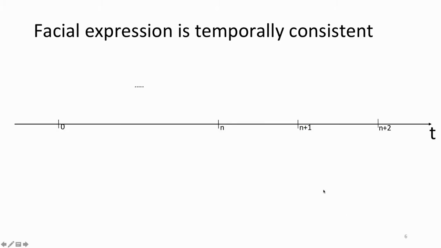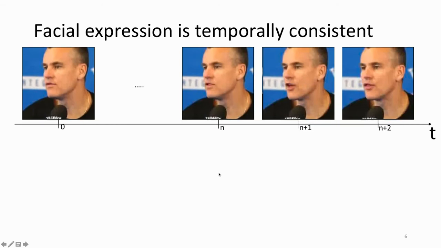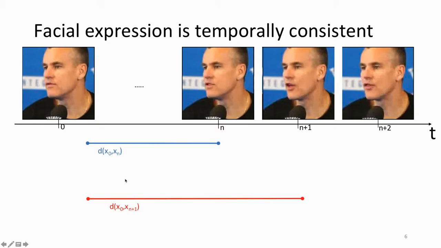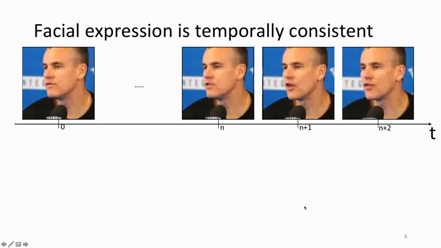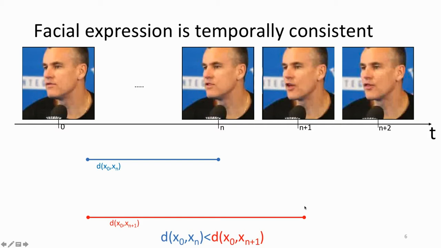The key idea of the paper is to utilize the inherent temporal consistency within facial expressions. For instance, given a sequence of frames from a video, we randomly select an anchor frame at t0. Then we calculate the L2 distance between the anchor frame and the positive frame at t equal to n in embedding space. We also calculate the distance between the anchor frame and the adjacent frame at t equal to n plus 1 as the negative frame. In the end, we use a triplet loss to make sure that the positive distance is always less than the negative distance in order to maintain the correct temporal order.